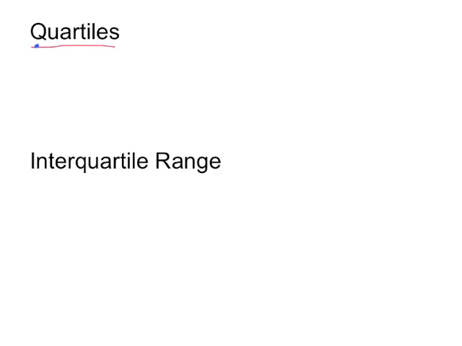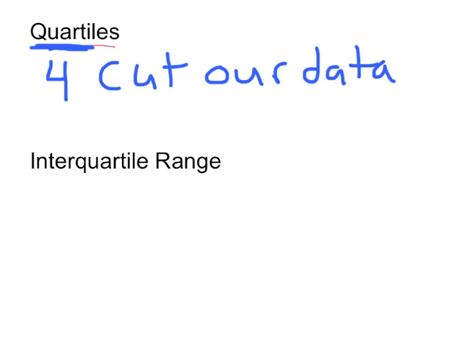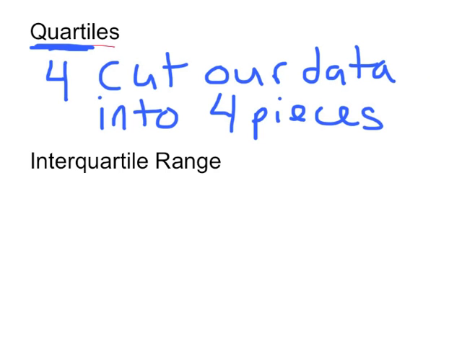Hopefully, when you see the word quartiles, you see that quart or quad, and what this means is 4. So when we find the interquartile range, we're going to cut our data into 4 pieces. And these 4 pieces are quartiles.